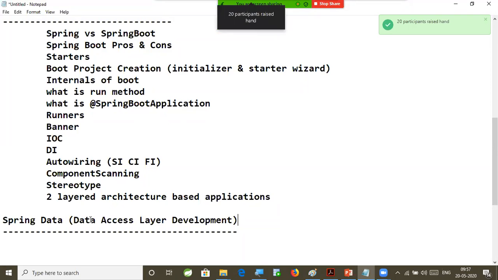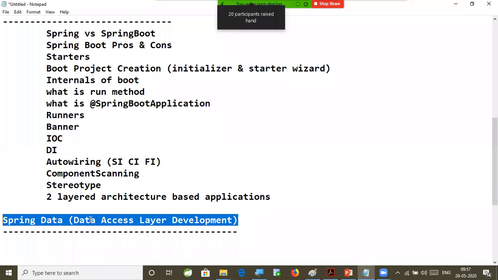If I insert a record into 10,000 tables, the logic is the same, just the table name and column names change. That is the boilerplate code we need to write when using Spring ORM or a plain ORM framework. If I use Spring Data, we write zero methods. We need not write any method to perform CRUD operations in our application.